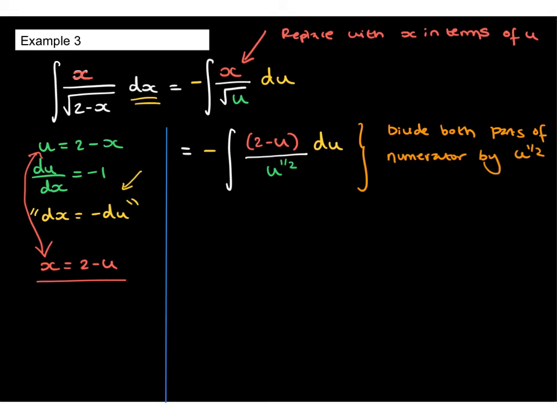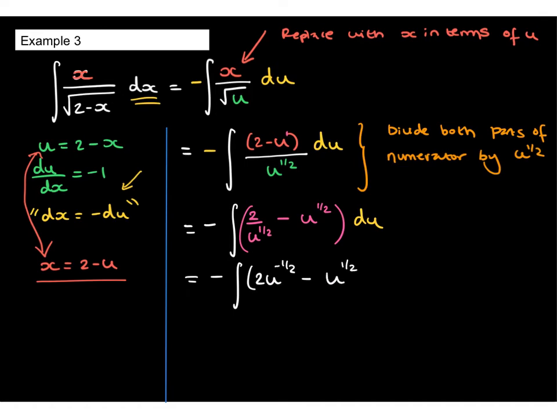Let's do that. So, remember there's a negative sign in front of the integral. My first part is going to be 2 over u to the power of a half, and the second part, well, I've got u to the 1 divided by u to the half, so that gives me u to the half. Now, I probably also want to rewrite that first term as 2u to the negative a half, as we do our integral.